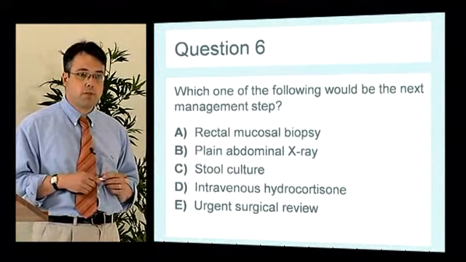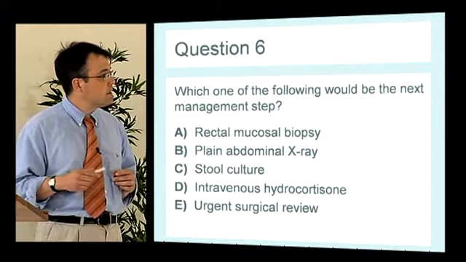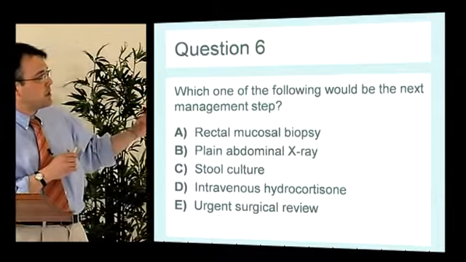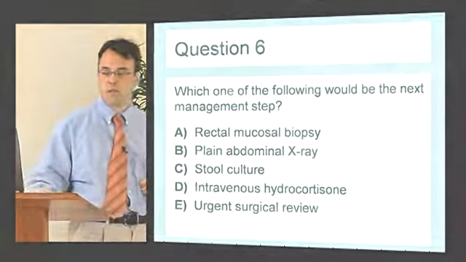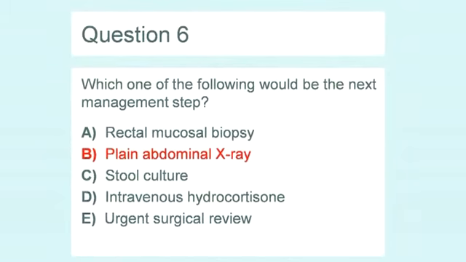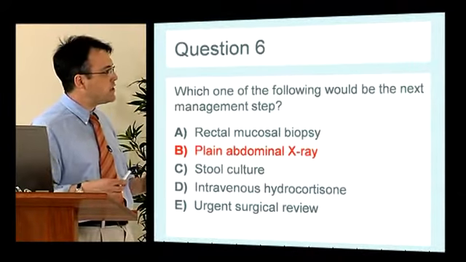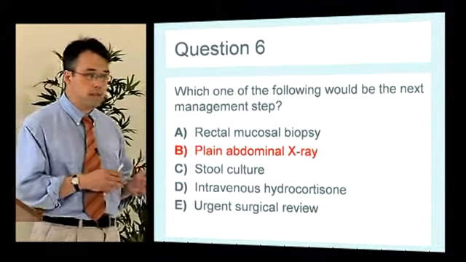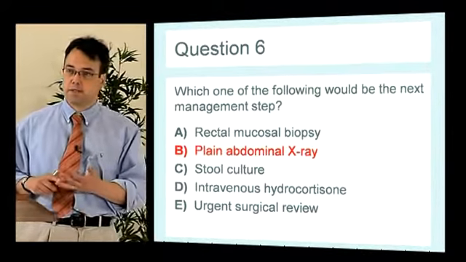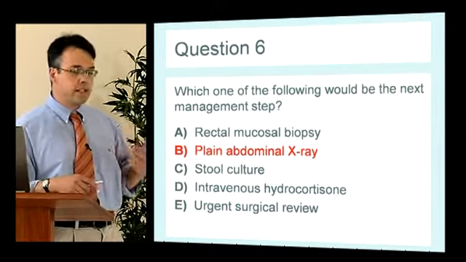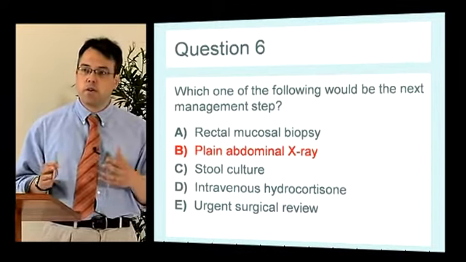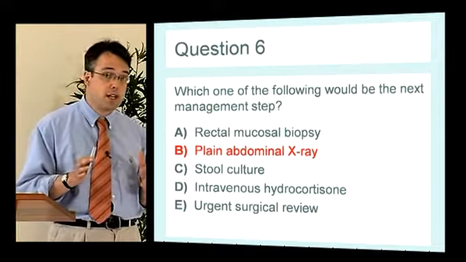Read through them and come to your conclusions. My clue is, again, if you read the question, it's the next management step, not necessarily the best management step. So, if you were in A&E and you saw a patient with bloody diarrhea who was tachycardic, showing signs perhaps of sepsis and fever with very abnormal blood tests, you might suspect she has ulcerative colitis, and the one thing you want to not miss is a toxic megacolon.